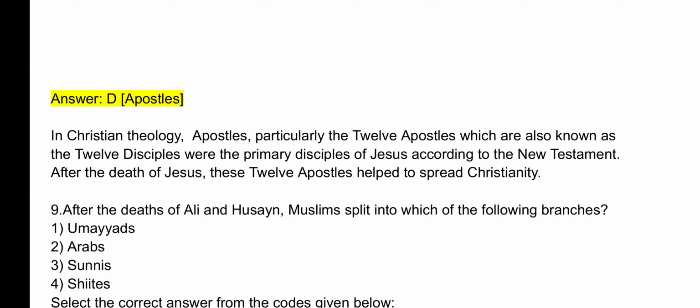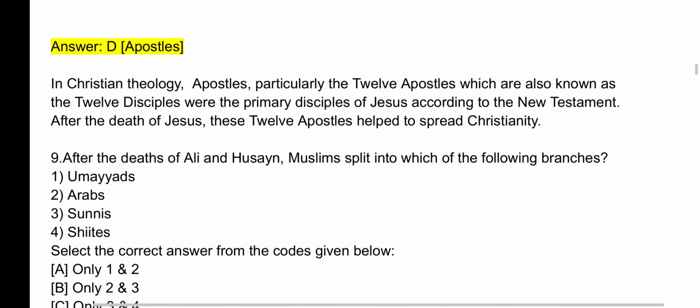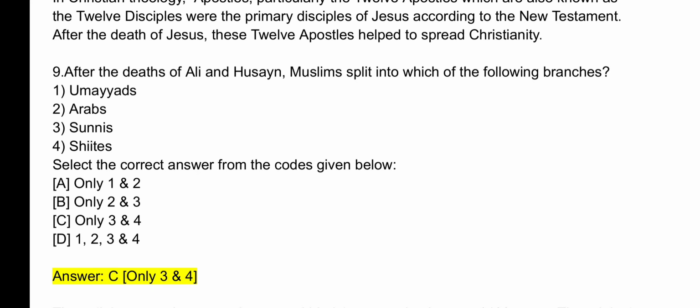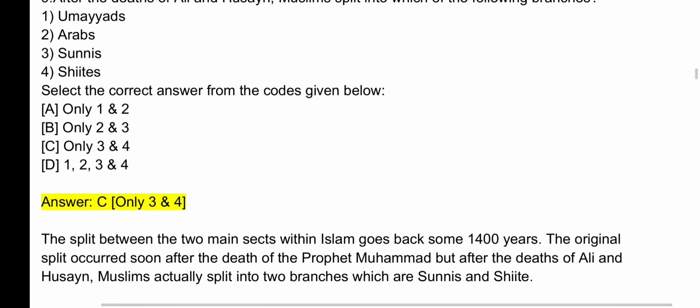Question number 9. After the deaths of Ali and Hussein, Muslims split into which of the following branches? Select the correct answer from the codes given below. Answer is C. Only 3 and 4. It means Sunnis and Shiites. The split between the two main sects within Islam goes back some 1400 years. The original split occurred soon after the death of the Prophet Muhammad, but after the deaths of Ali and Hussein, Muslims actually split into two branches, which are Sunnis and Shiite.